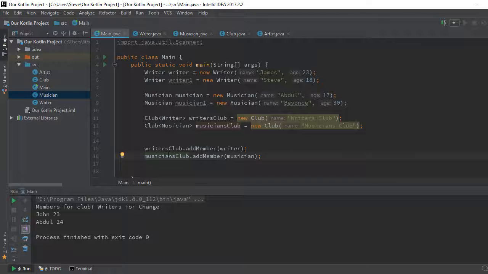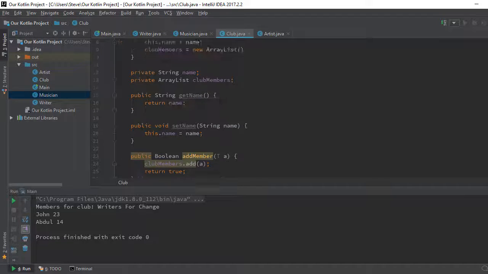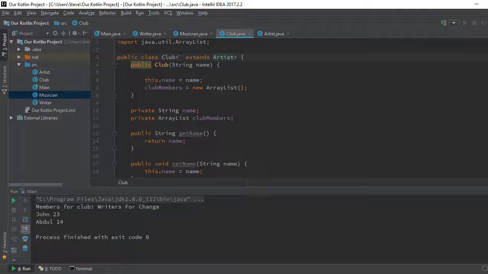One thing to note is the writer class doesn't just work on its own. The writer class has to extend the artist for this to work, right? Because in the club class we said the type that we're going to be supplying at the creation of this club must extend what?